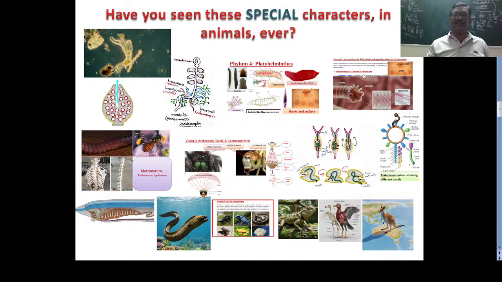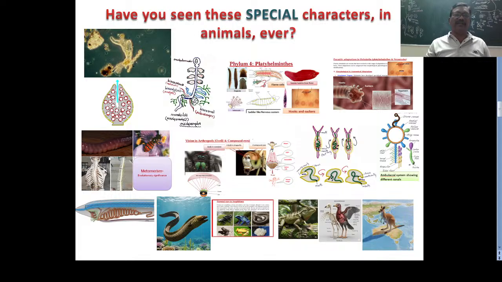This is also an essay question: write down the parasitic adaptations in the helminthic parasites. Then we can write: hooks are present, suckers are present, body is flattened, no circulatory system, no digestive system, no special type of excretory system. Likewise, many parasitic adaptations are there, very simple, then you can learn.